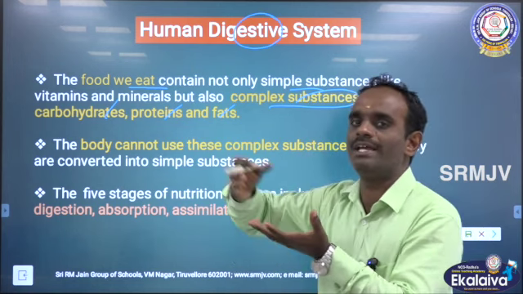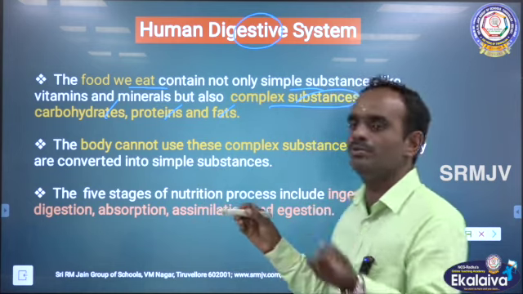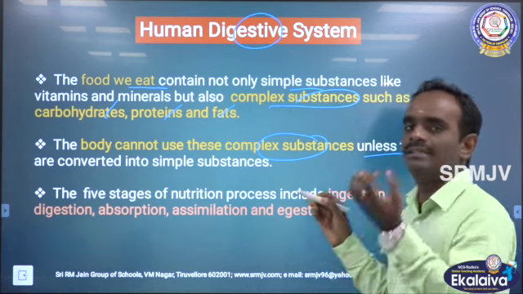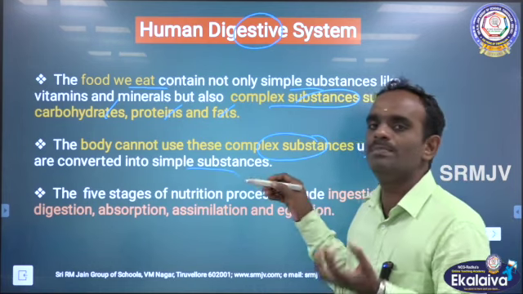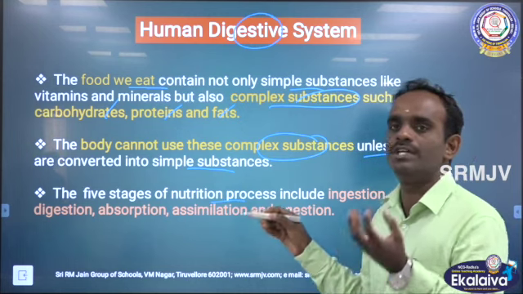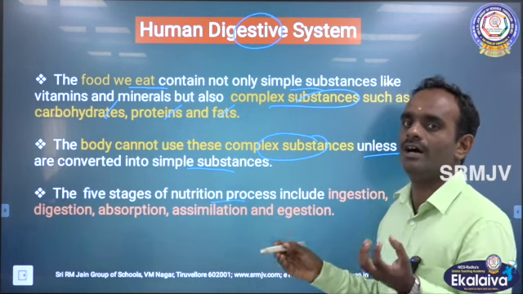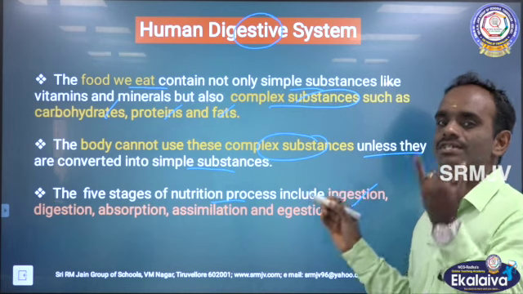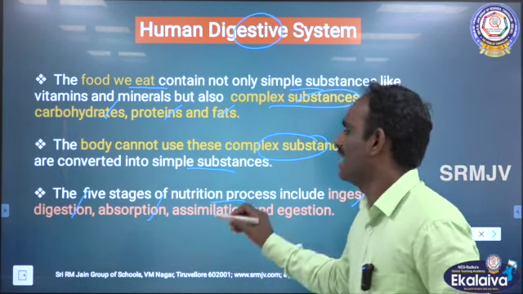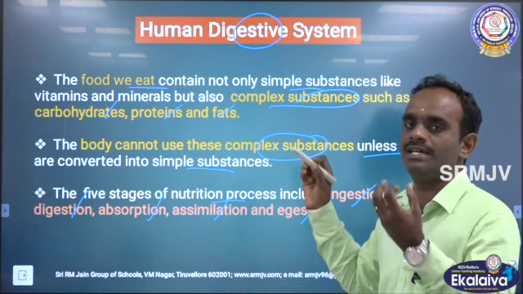The body cannot use them unless they are converted into simple substances. The 5 stages of the nutrition process include ingestion, digestion, absorption, assimilation and egestion.